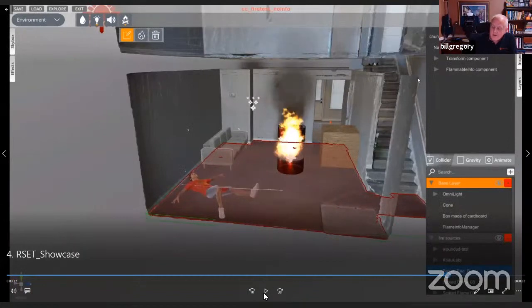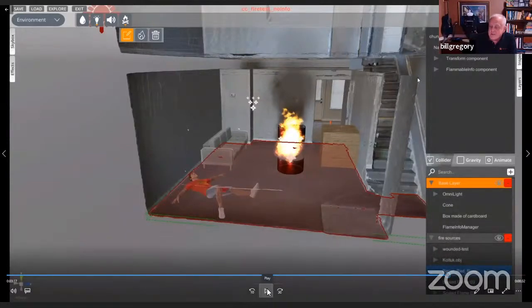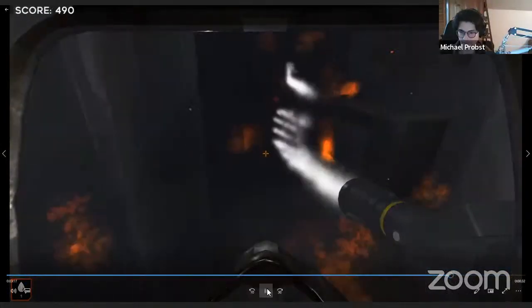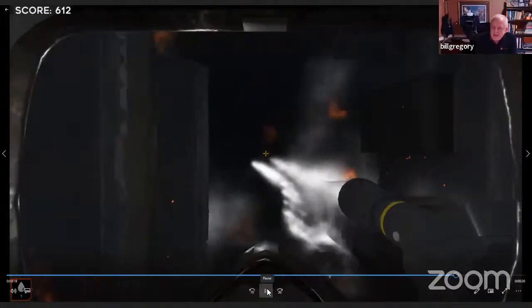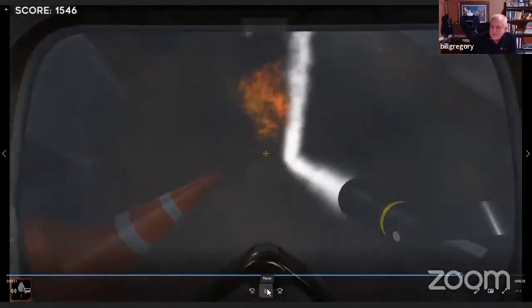It will have this color smoke with it. It'll give off this color smoke, and the smoke builds over time as you're in this space. So you can set up a training scenario and set the room on fire. And then this is what it looks like. And then you can actually fight it in VR, on your desktop, or with a game controller.